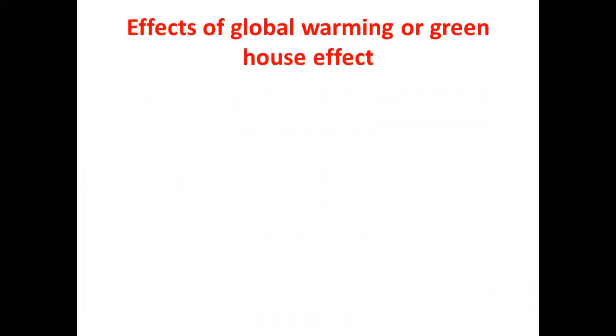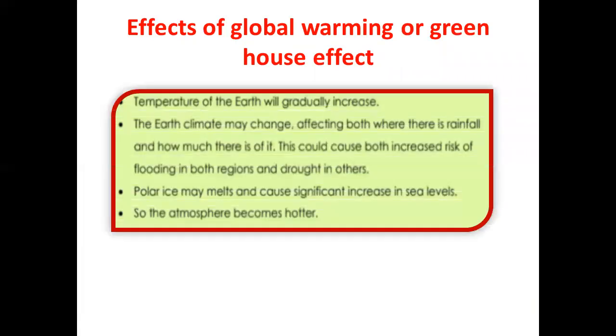Effects of global warming or the greenhouse effect. The first one: the temperature of the earth will gradually increase as there are more greenhouse gases. More greenhouse gases will absorb more infrared radiation, and then there will be more increase in the temperature of the